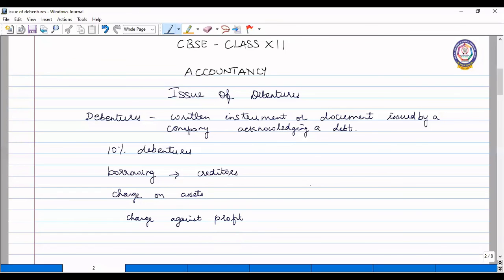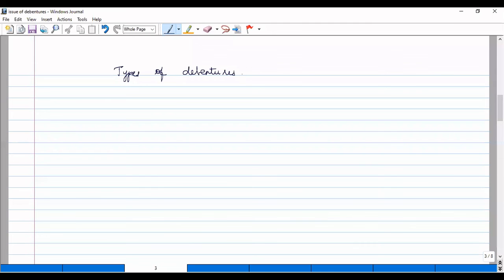Right, now we'll see the types of debentures. What types of debentures? Debentures are classified on the basis of different items. We'll see one by one. First is from the security point of view. From the security point of view, debentures are classified as secured and unsecured debentures.